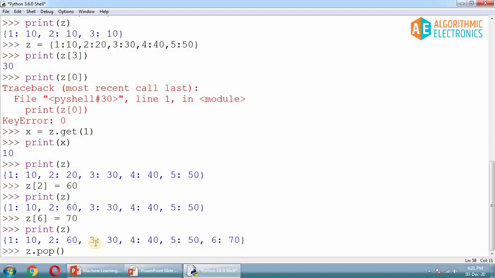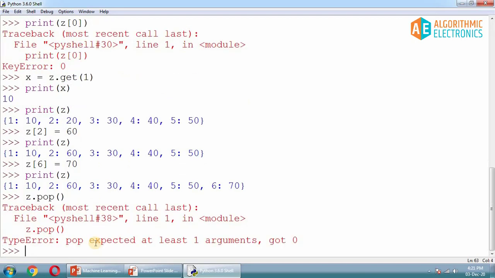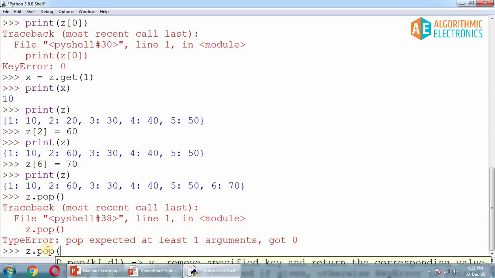So here it's a type error. Pop expected at least one argument, got 0. So it is actually expecting some argument inside these round brackets, and we are not giving any argument. So it's not saying that the pop method is not for the dictionary, or it's not defined for the dictionary. The pop method can be used with a dictionary, but you have to provide some value.